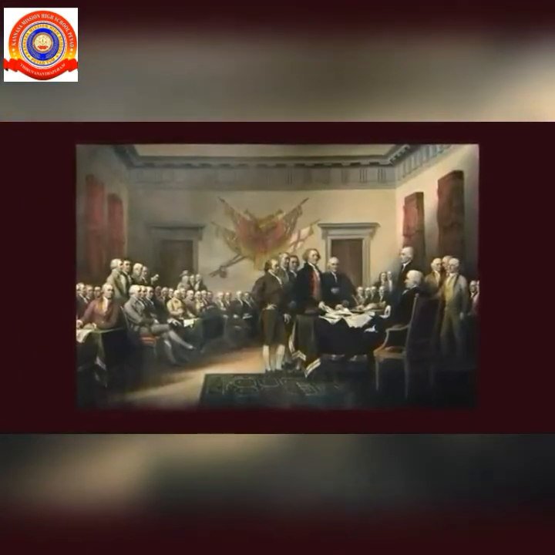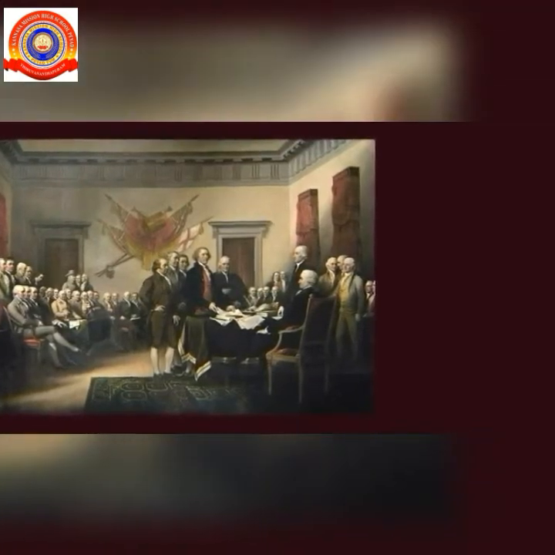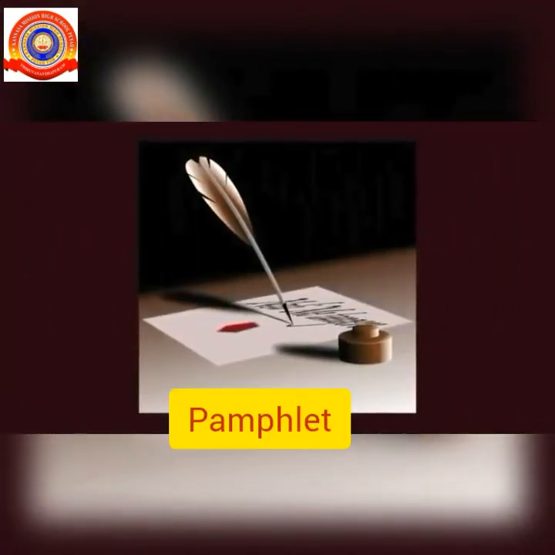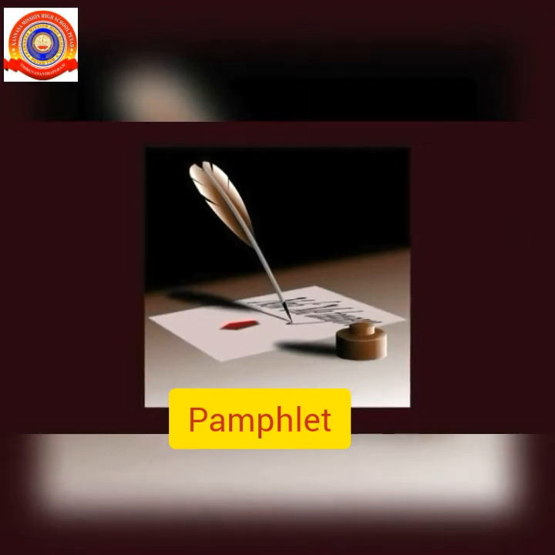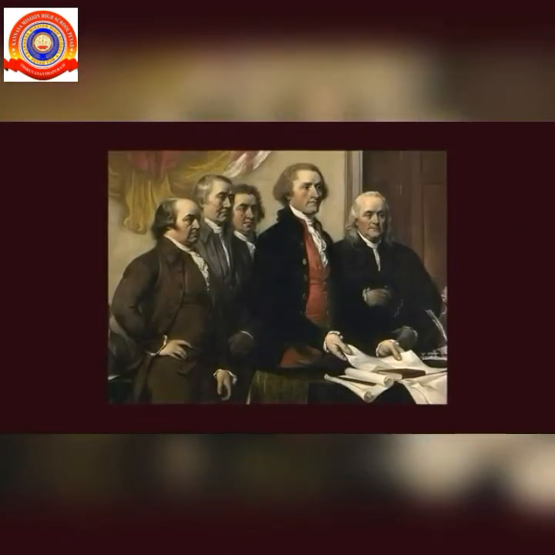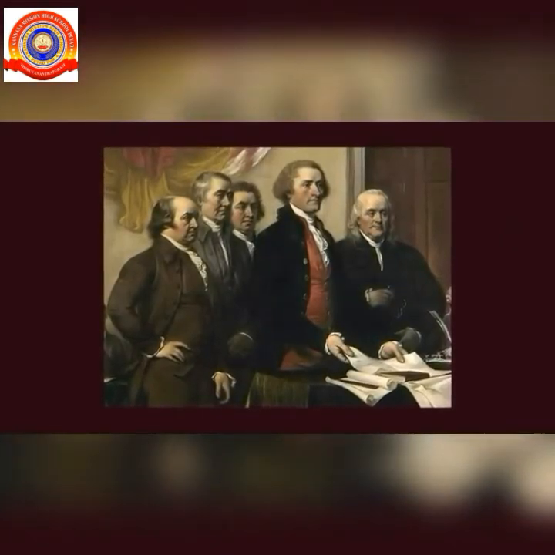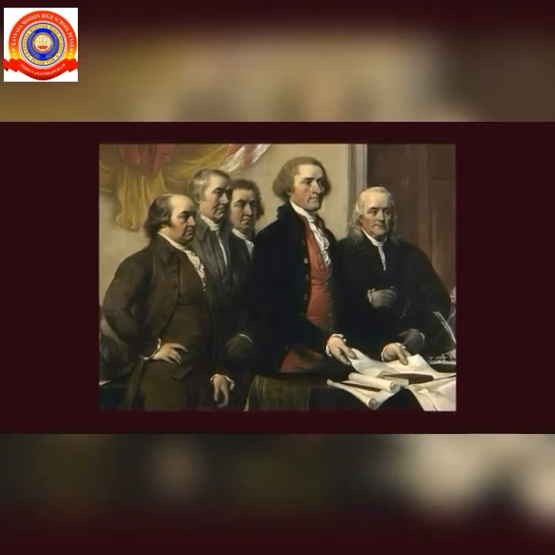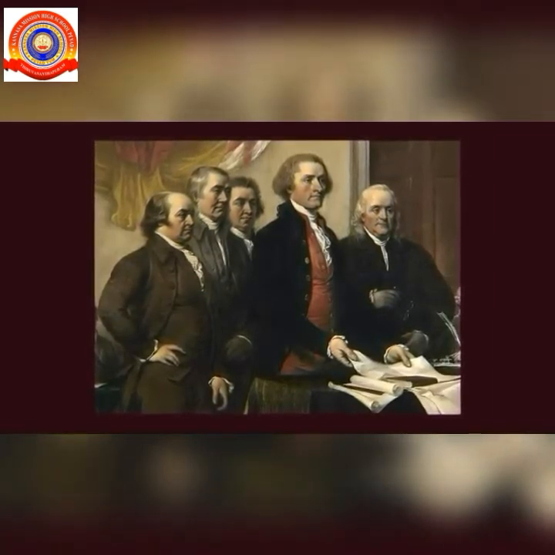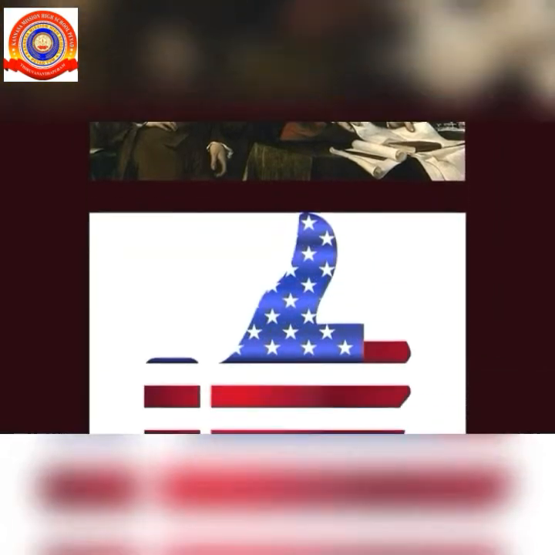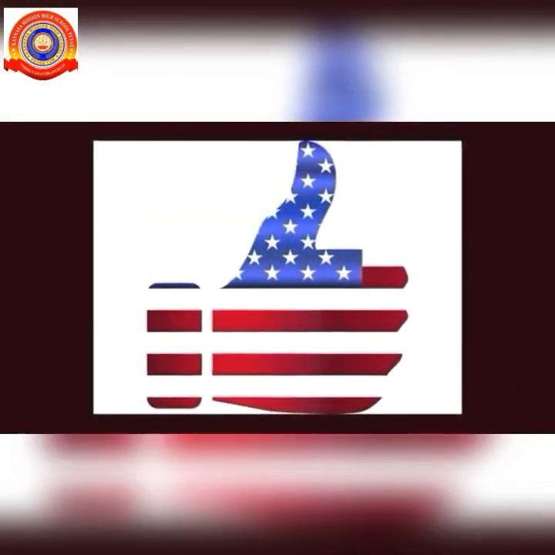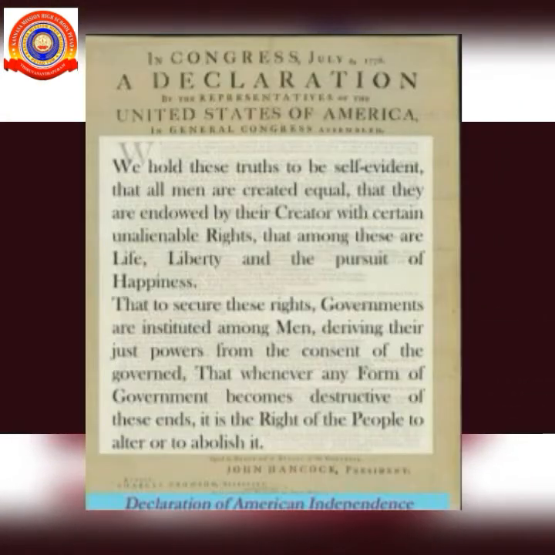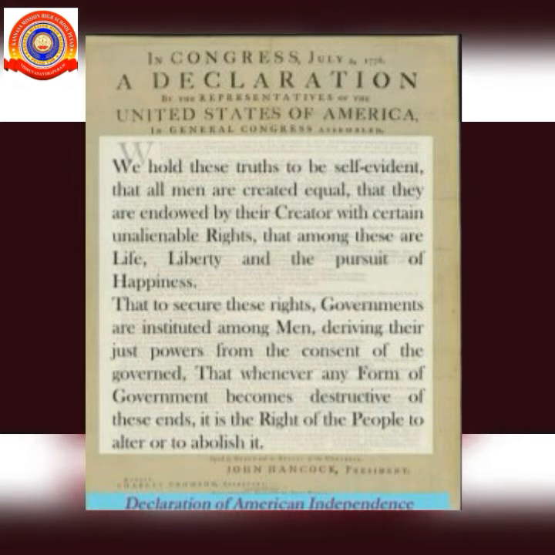During this time, through the pamphlet titled Common Sense, Thomas Paine declared that it was wise for the Americans to break the ties with Britain. The American Continental Congress issued the famous Declaration of Independence on 4th July 1776. The declaration was prepared by Thomas Jefferson and Benjamin Franklin.